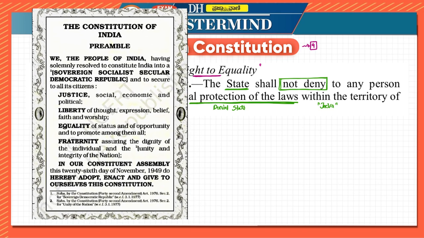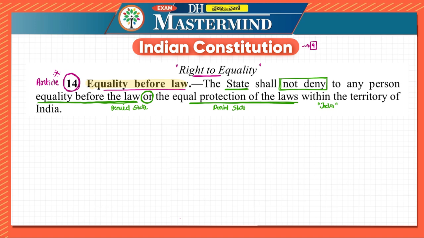In the preamble, if you look over here, they are mentioning equality. What equality is it mentioning? Equality of status and of opportunity, and to promote among them all. So it is mentioning status and opportunity. I hope that particular part is clear.